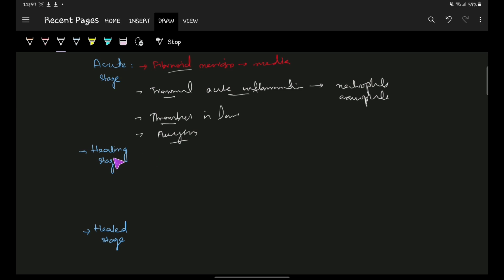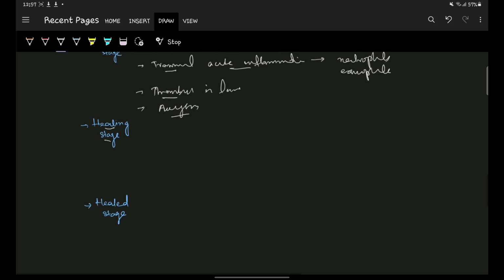Now coming towards the second stage, which is called the healing stage. So some lesions are in the acute stage, characterized by fibrinoid necrosis, transmural acute inflammation, thrombus in the lumen and the aneurysm, and some are in the stage of healing.